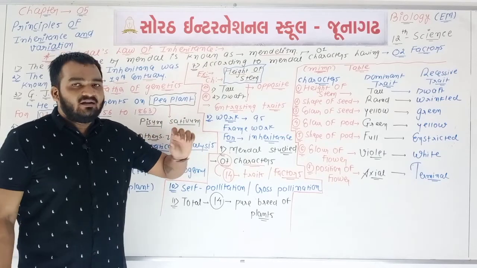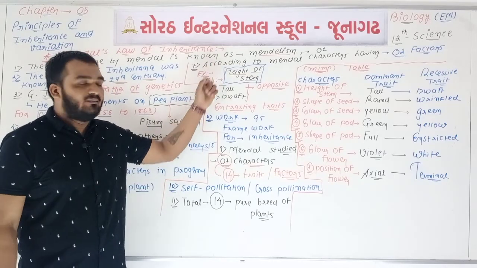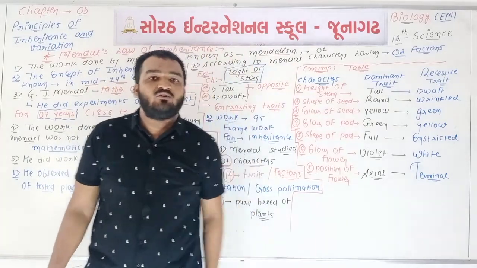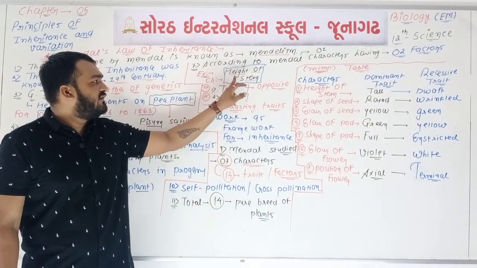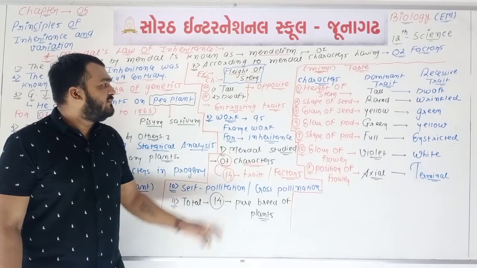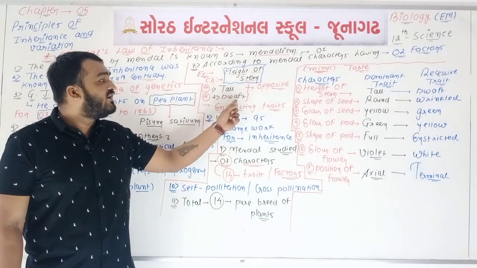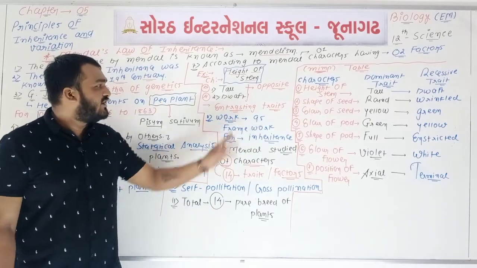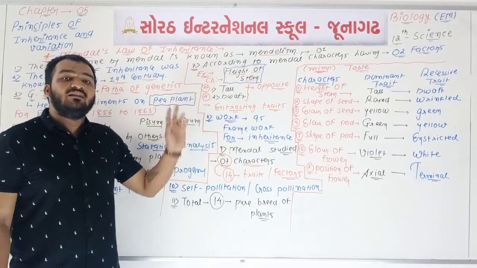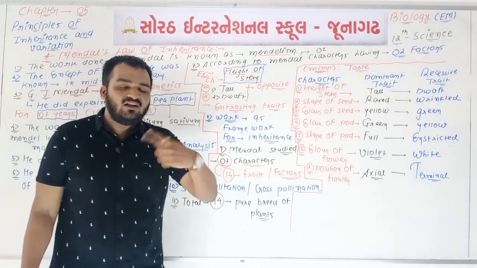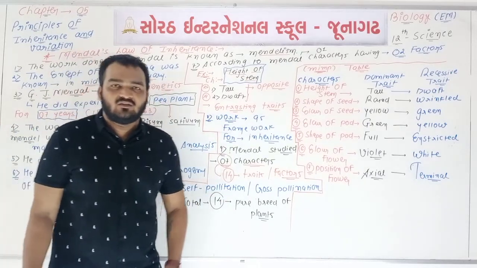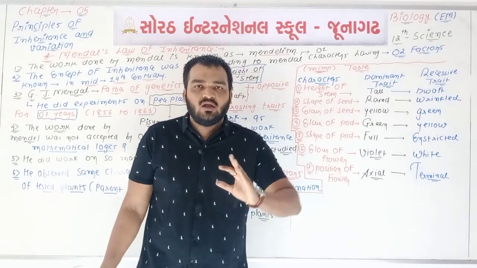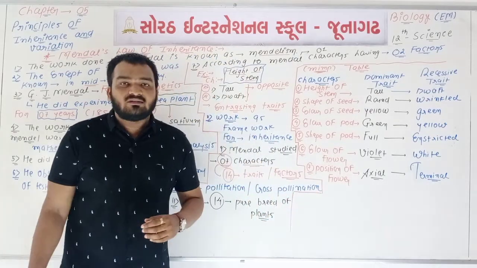According to Mendel, this point is important, point number 7. One character having total 2 factors. For example, if we talk about the height of stem, then 2 options are there, tall and dwarf. Both are contrasting traits, opposite to each other. One will be dominant, other will be recessive. The definition of dominant and recessive we will learn in the next 2 or 3 lectures.